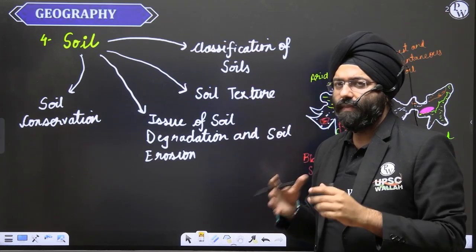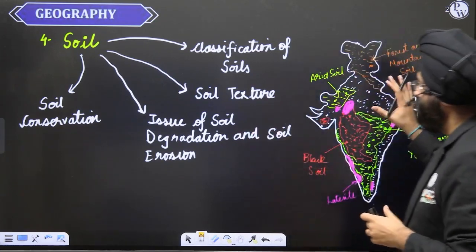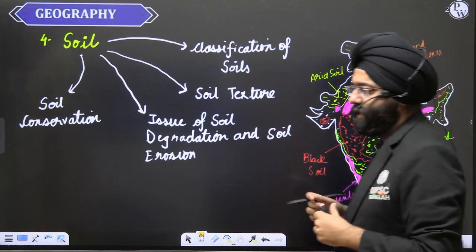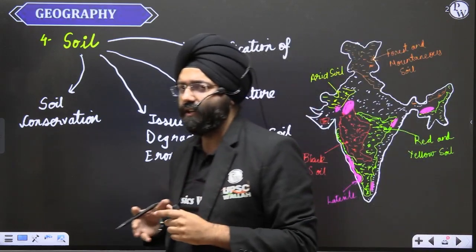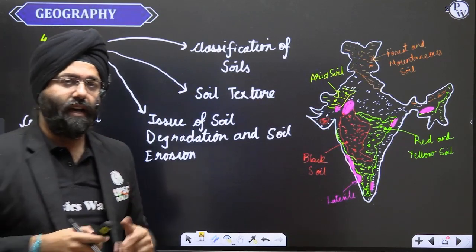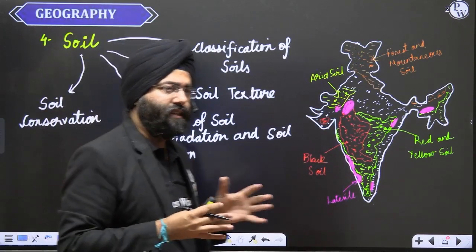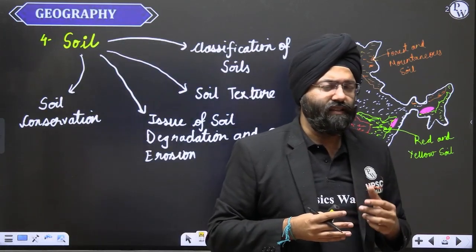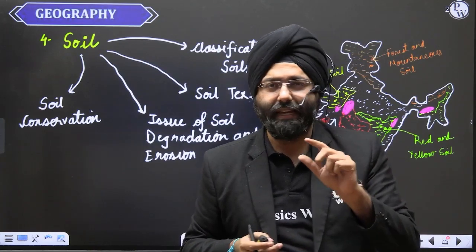So these things become again very important with respect to the soil, because the understanding of soil and climate and vegetation are intricately linked to each other. The type of climate that you have in a region again influences the soil, again influences the vegetation. So all these things are linked and very important for your preliminary examination as well as your mains examination from the analytical point of view.